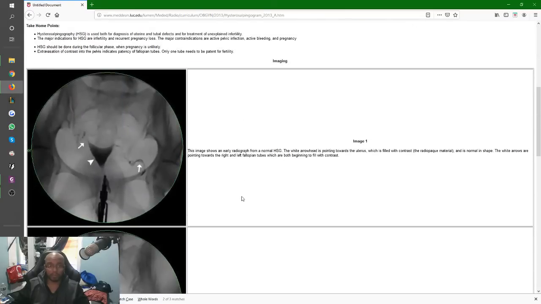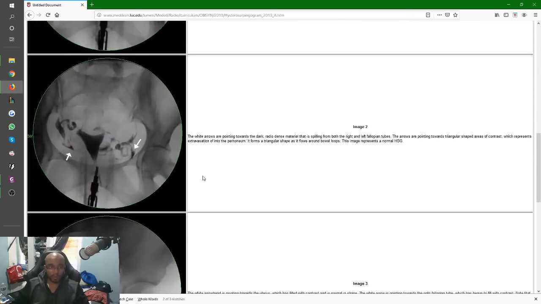And then they give you a bunch of images. So image 1 here, right, this one is showing you an early radiograph from a normal hysterosalpingography, right? The white arrowhead is pointing towards the uterus, which is filled with contrast and is normal in shape. The white arrows pointing towards the right and left fallopian tubes are both beginning to fill with contrast too, so that means they're working, or they're there. They are patent.